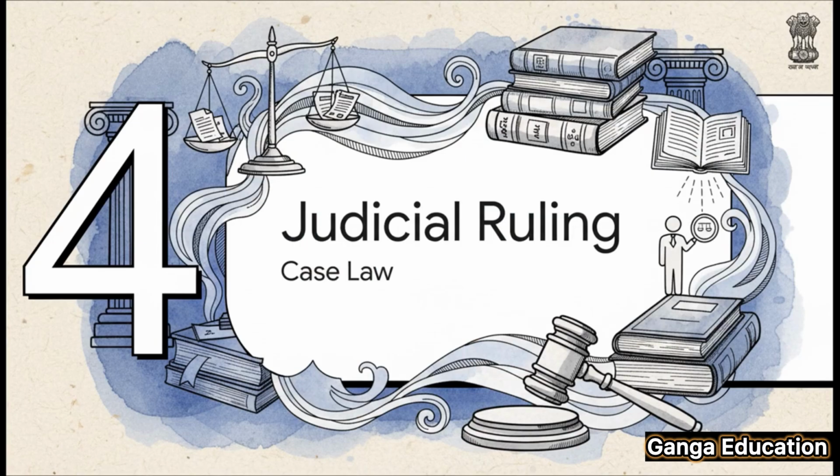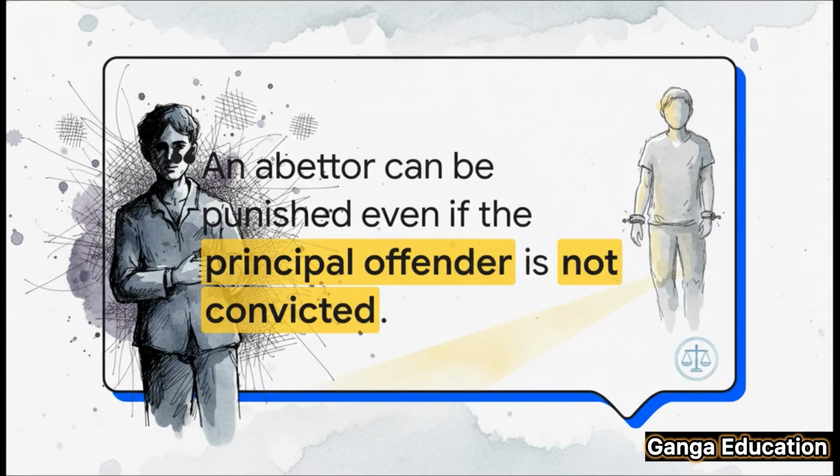Now, it's one thing to read the law, but how do the courts actually apply it? This is where case law becomes so important, especially for your exams. Let's look at a landmark ruling to see how this section is interpreted in practice. A really important case here is Jamuna Singh versus the State of Bihar from 1967. In this case, the Supreme Court laid down a supercritical principle. The court held that an abettor can be punished even if the main offender is acquitted or isn't caught or isn't convicted for some reason. What's the only thing that needs to be proven? That the crime was committed because of the abetment. This is huge. It means the abettor's liability is totally independent of what happens to the main offender.